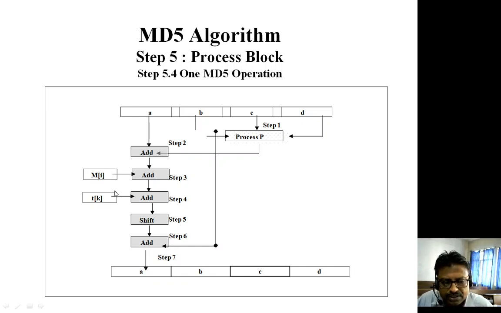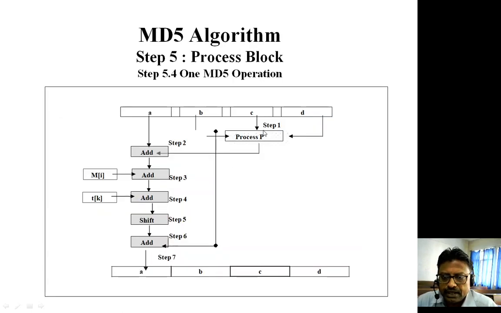So there are 16 into 4, that is 64 iterations, and after 64 iterations A, B, C, D will be modified, and whatever the value of A, B, C, D is, that will be the hash value of the first 512-bit block.